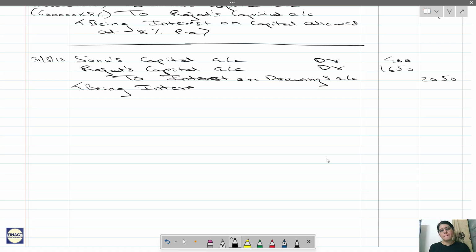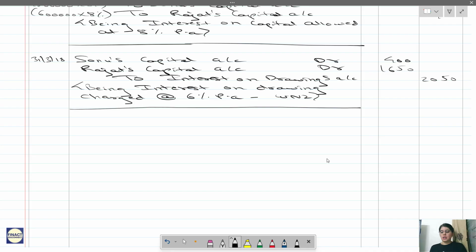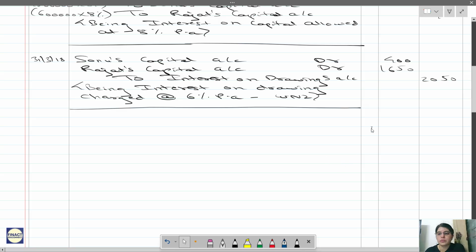Being interest on drawing charged. Whenever the firm is charging, charge at 6% per annum, and you can give a reference of working note number 2 for your calculations. Okay.